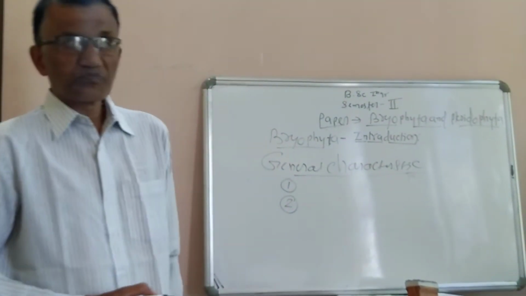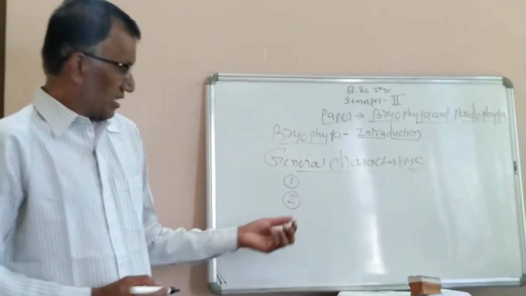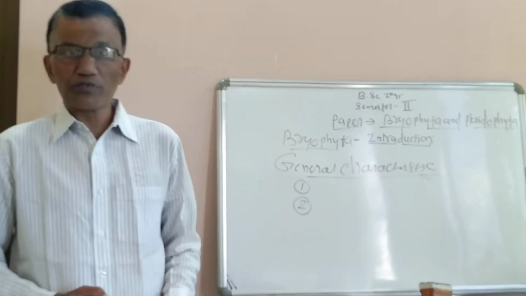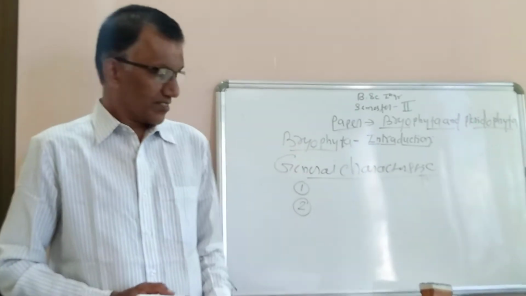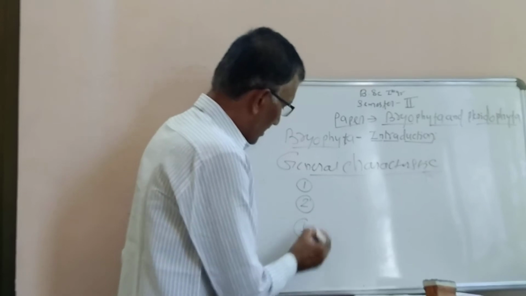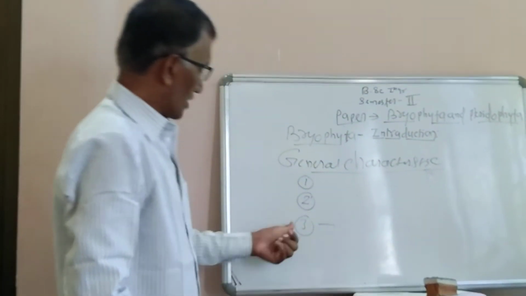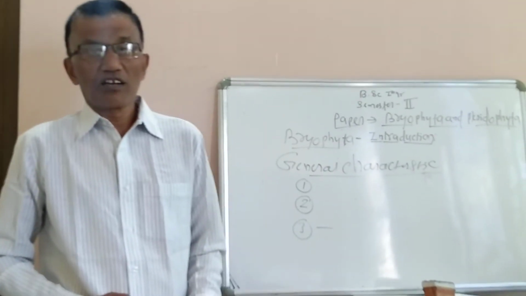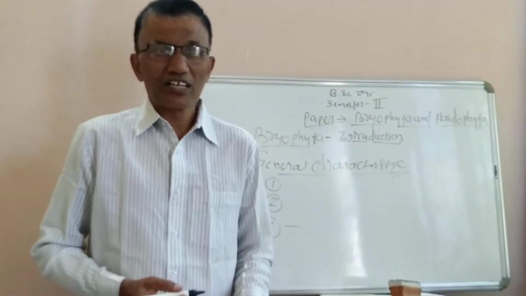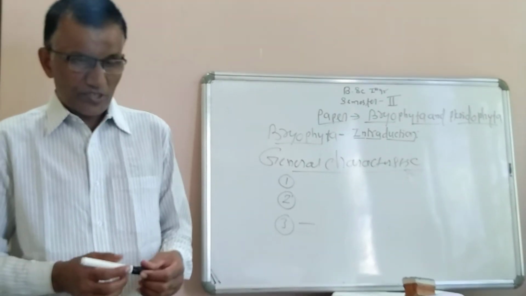Second, they are chlorophyllous autotrophs, meaning they prepare their own food due to the presence of chlorophyll in their bodies. Third, while discussing the general characteristics of bryophyta, internally when you take the transverse section of the thallus, you will find different types of differentiated tissues.